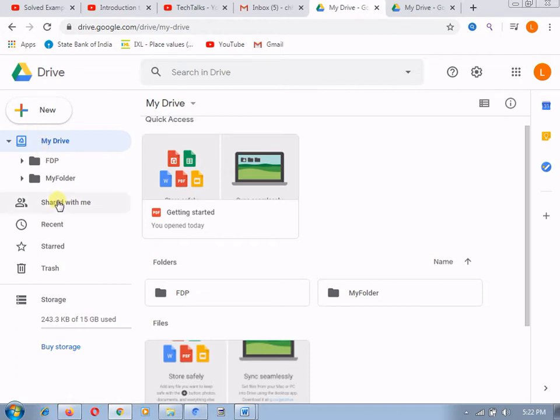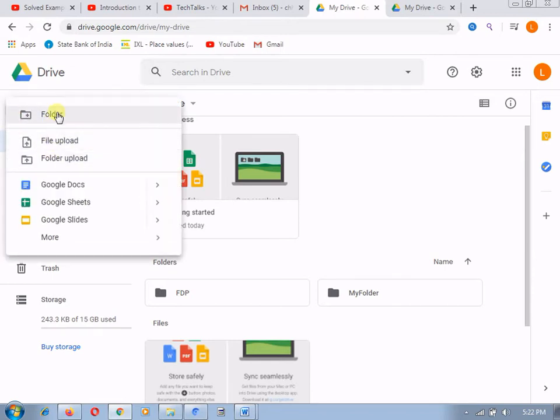Now the next thing is, I hope you are able to understand how to create a folder, how to upload a file, and how to upload a folder. If I want to go for a Google Doc in detail, what is Google Doc and what are the features of the Google Doc, that I will explain to you in the next video when I explain the Google Docs.